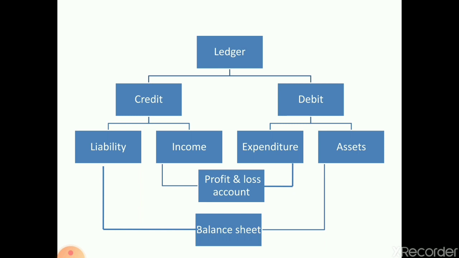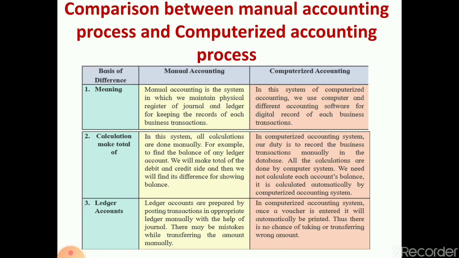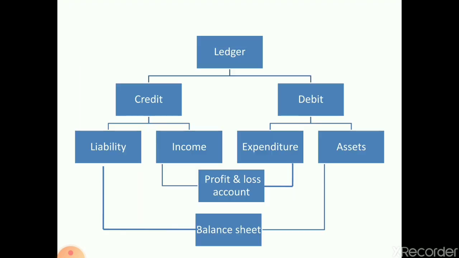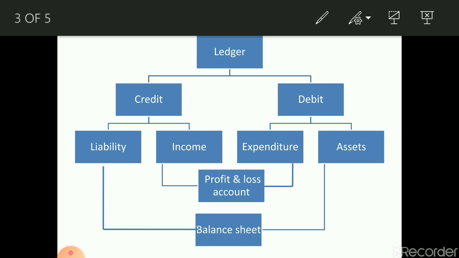The first thing is: credit liability and income, debit expenditure and assets. From the assets and liabilities, we get the balance sheet. From the income and expenditure, we get the profit and loss account. So this table, as you can see, will help you find out the profit and loss, and the balance sheet.